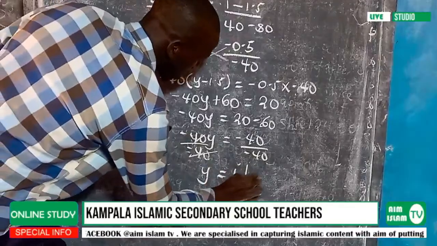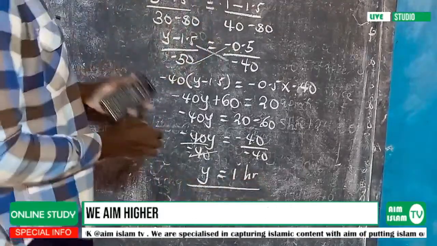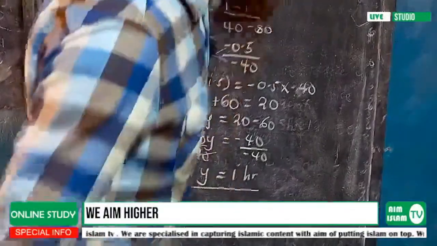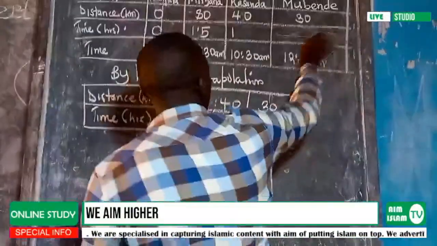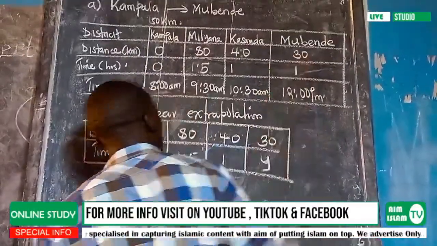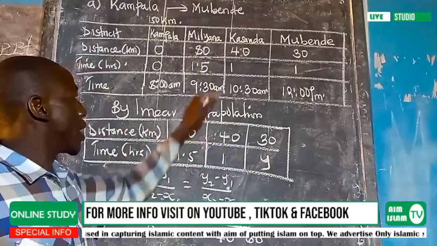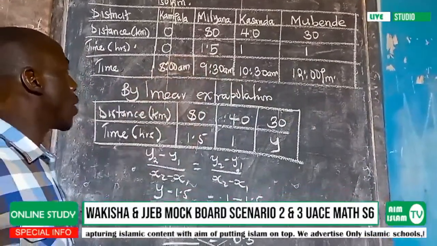Remember, it was given in terms of hours. So our y here is 1 hour. If I put 1 hour, which is given as y, now I'm going to add.